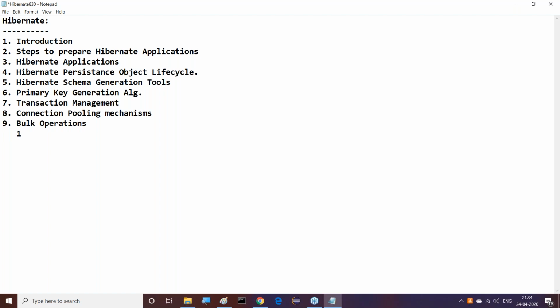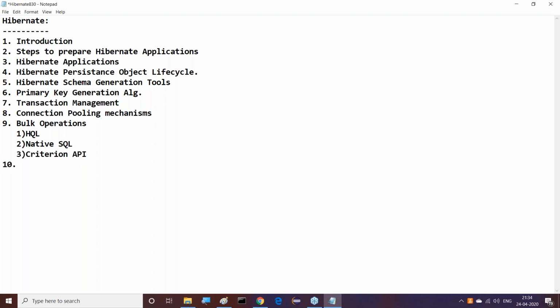What are the various bulk operations we are able to see there? First one is HQL, we are going to see that. That is very, very important. Next one is native SQL. Right, sir. I'm not explaining anything about the internal concepts, I'm just going to give a list of topics only. Why? Because you are not going to understand each and every point clearly now. In the original content, I will discuss native SQL with you. Next one is Criteria API, or Criterion API. Both are the same, no problem. So these are the things we are going to understand in bulk operations.